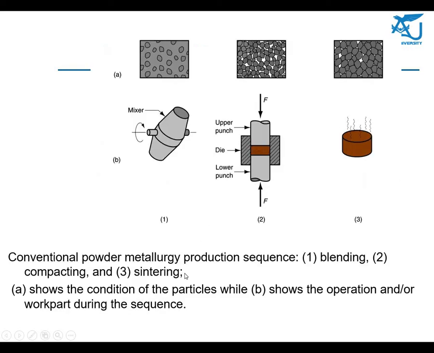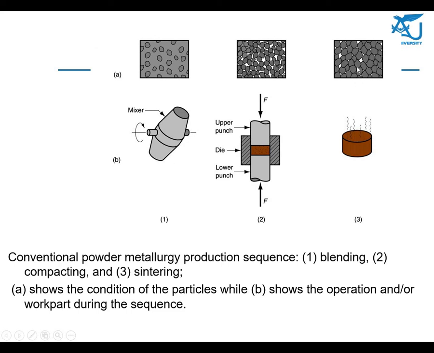Here you can see the conventional powder production sequence. The blending is done over here with some mixer, then the compaction takes place, and after the compaction you see sintering, where a furnace is used and heat is given.